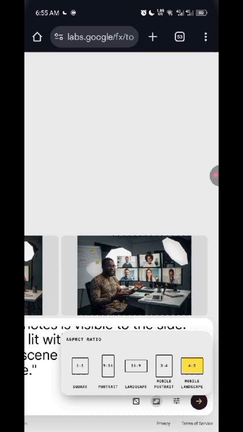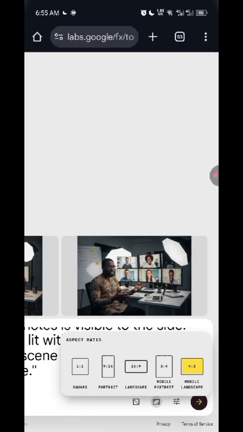This 16:9 is the YouTube size. This 9:16 is just the tallest. Then 1:1 is the square aspect ratio. Sometimes I do use the square, or when I need a tall image, I will use the 3:4. But now the one that will fit this image is this 4:3, I think. So that's it.